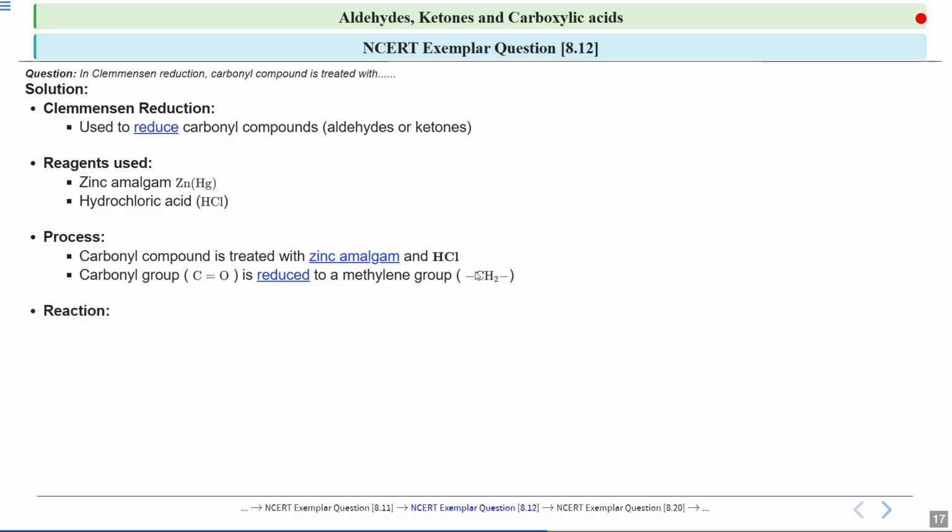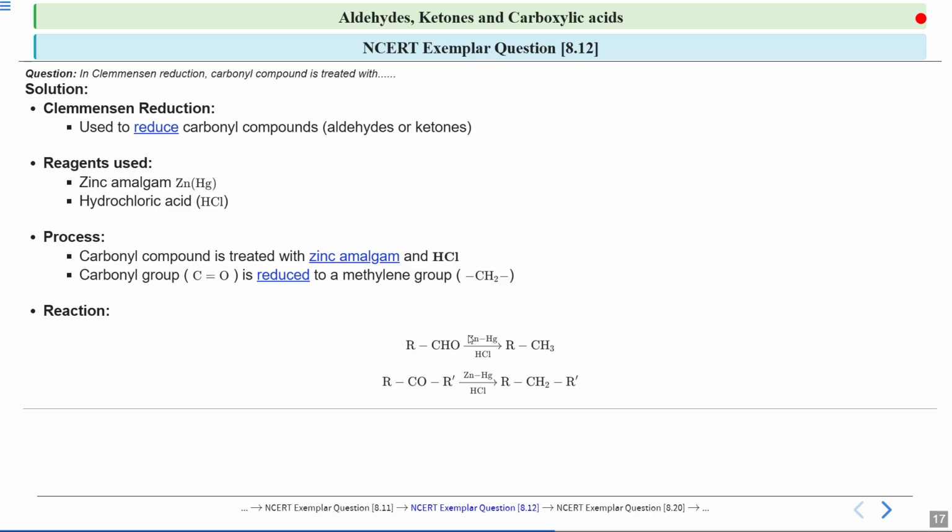Now if we look at the general reaction, then you can see this aldehyde, which is RCHO, when it is treated with zinc amalgam in presence of HCl, it gives RCH3. Okay, so here R is an alkyl group. So you can see that this aldehyde is being reduced to a methyl group, which is formed after the reduction. Okay, so this shows the removal of oxygen and addition of hydrogens.